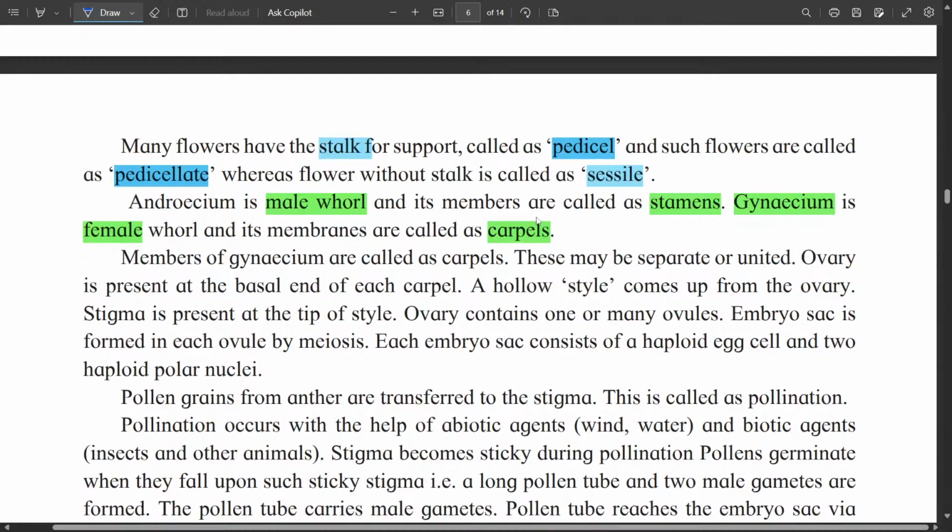Members of the gynoecium are called carpels. They can be separated or united. Ovary is present at the basal end of each carpel. A hollow style comes up from the ovary. Stigma is present at the tip of the style. Ovary contains one or many ovules. Embryo sac is formed in each ovule by meiosis. Each embryo sac consists of a haploid egg cell and two haploid polar nuclei.